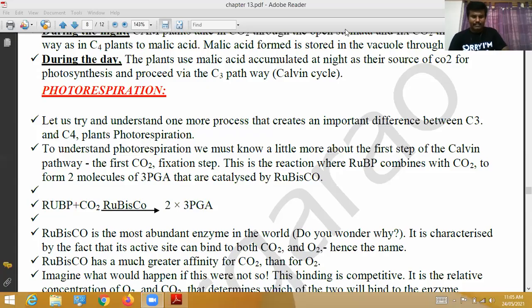Respiration topic. See here, photorespiration, it is simple. Within one word, I will say this is, see here. See, generally here, see here, ribulose